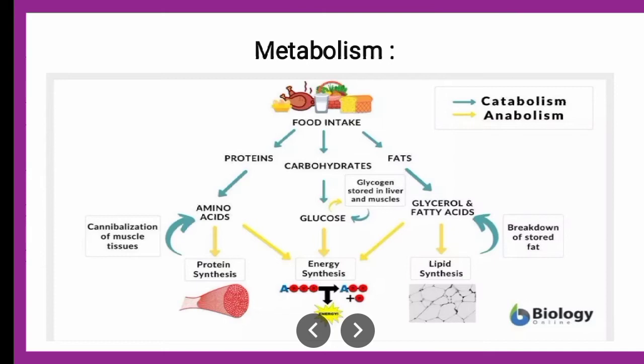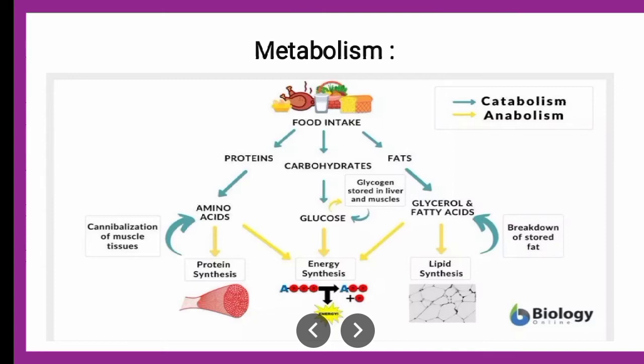If you see their metabolism, the green colored arrows are representative of catabolic reactions, and the yellow colored arrows are representative of anabolic reactions. Now what do we mean by catabolic and anabolic? Cata is nothing but cut, that means to break down, and ana is to assemble again, or to form.